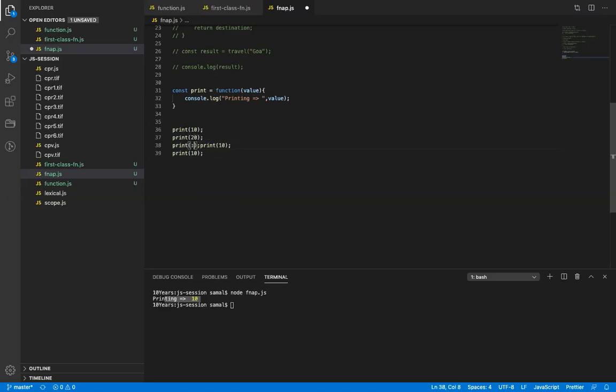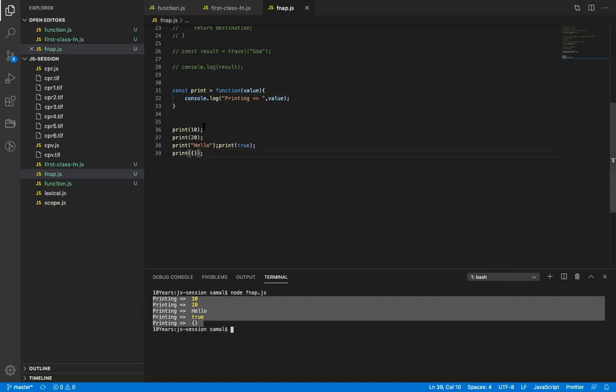I can just say 20. I can just say, okay, hello, pass. So it's a true, okay, pass object. Right? It will print everything, right? In this case, I passed a number. Again, I passed a number. I passed a string here, right?